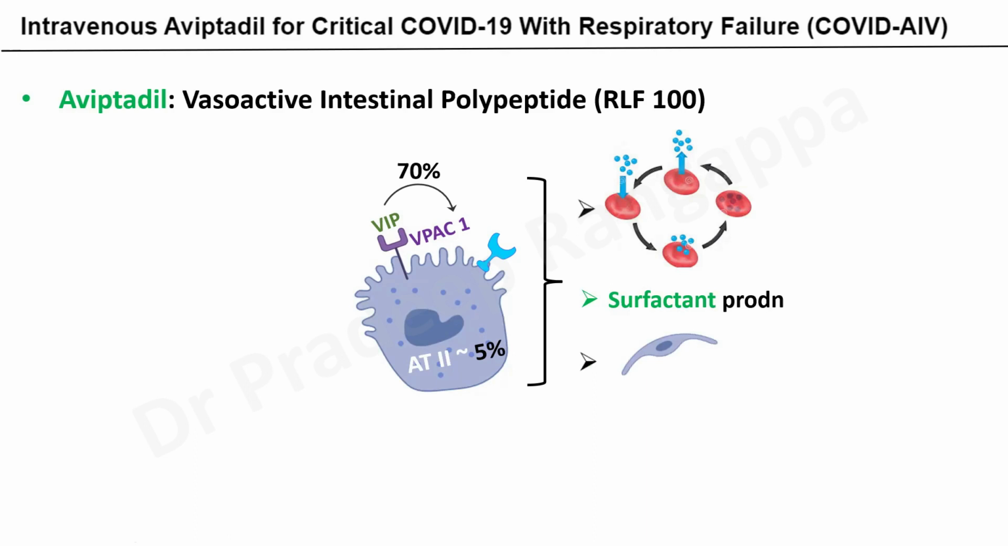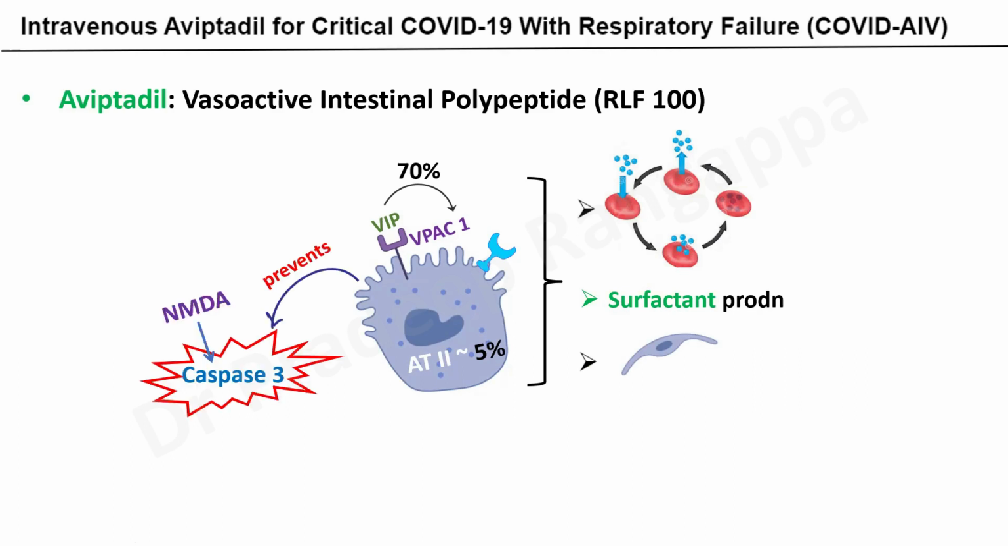By acting on these VPAC receptors on the type 2 pneumocytes, it prevents NMDA mediated activation of caspase 3, because activation of caspase 3 within the alveolar space leads to production of a lot of inflammatory mediators. By preventing the activation of caspase 3 through NMDA, it prevents the exudation of fluid within the alveoli, and prevents the non-cardiogenic pulmonary edema that typically happens in ARDS.